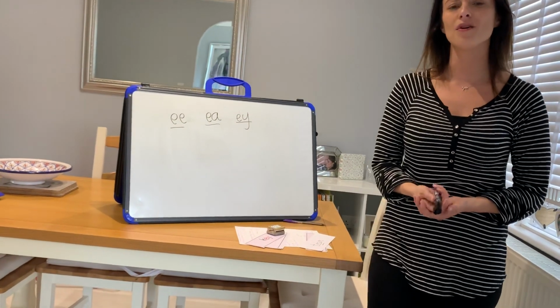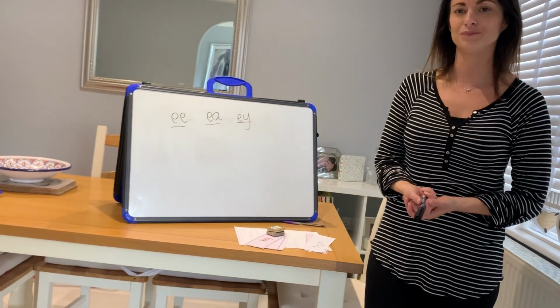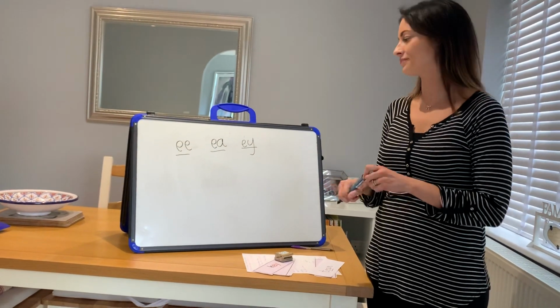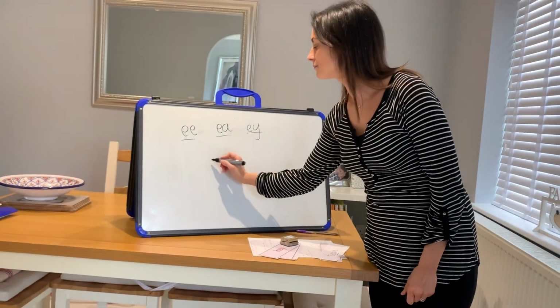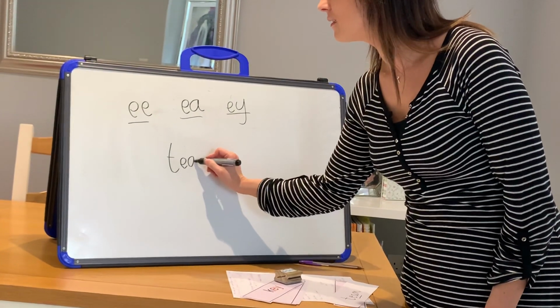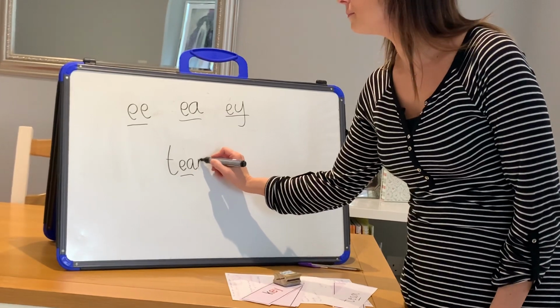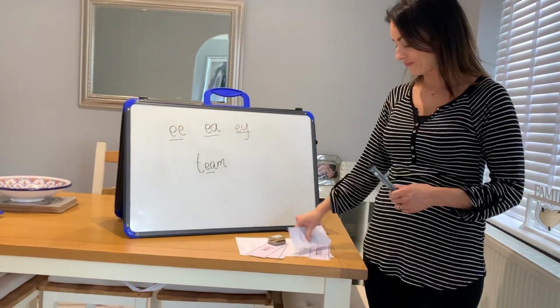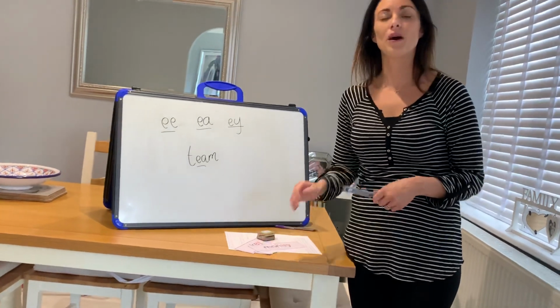How can I spell the word team? E, team. Okay, great. Well done, guys.